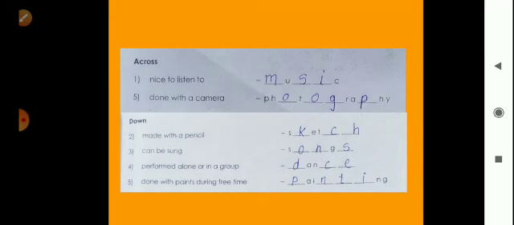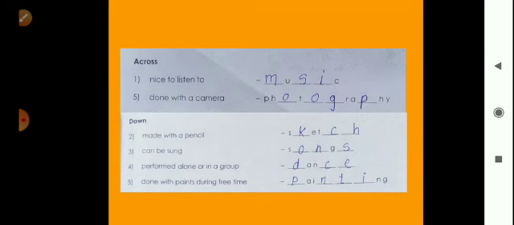After that, number 5 across. Okay, so done with a camera. What can be done with a camera? We take photographs, so it's photography. These are across words which will be filled in our grammar book. There will be some photographs and the puzzle. Okay, now here is downwards. So second number downward is made with a pencil. What? Sketch. Okay, so here you have to write K and CH in the blanks.